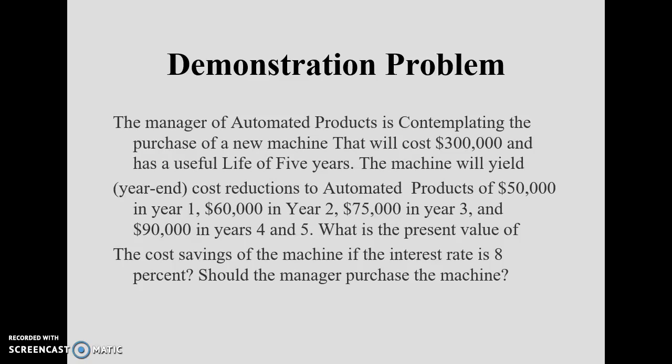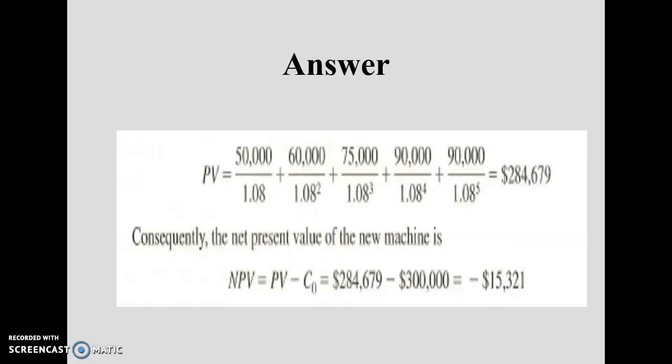What is the present value of the cost savings of the machine if the interest rate is 8%? Should the manager purchase the machine or not? So this is the future value of the first year, second year, third year, fourth year, and fifth year. The interest rate is equal to 8%, so 1 plus 0.08 is equal to 1.08, raised to power 1, then raised to power 2, 3, 4 and 5.